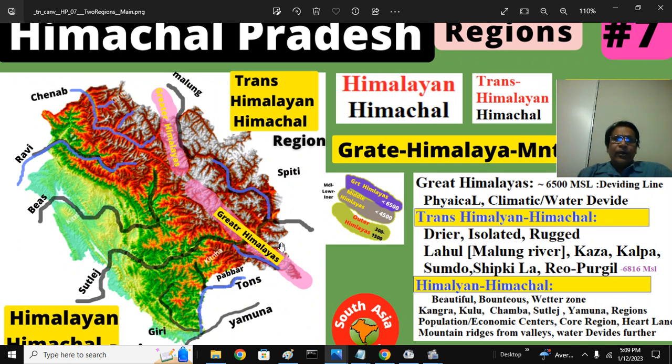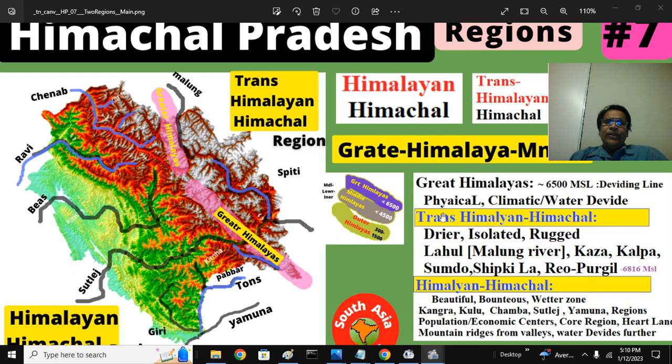The Great Himalayas divide the Punjab Himachal region into two parts, Himalayan Himachal and Trans. We say Cis and Trans region. The Great Himalayas, at about 6500 meters above mean sea level, are the dividing line. These are physical barriers, also climatic barriers, also water divides, the continental divides. Trans-Himalaya region and Cis-Himalayan region.